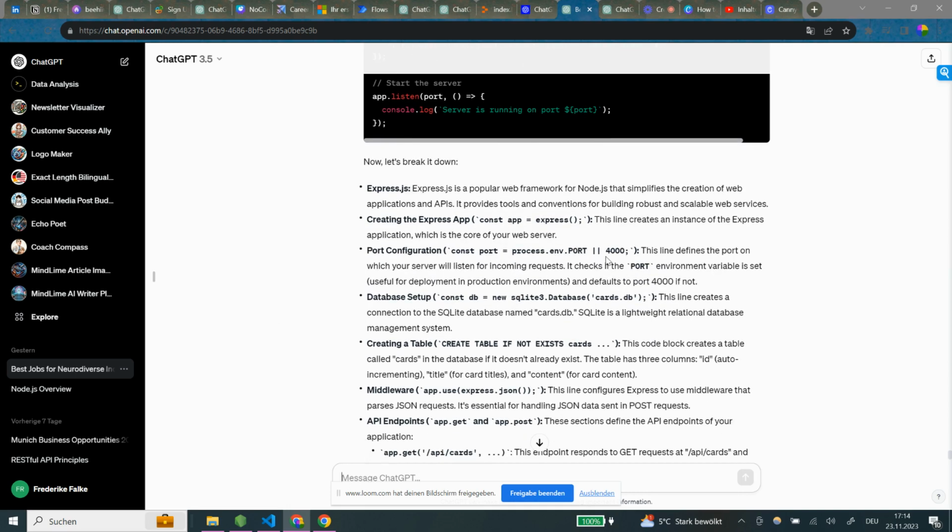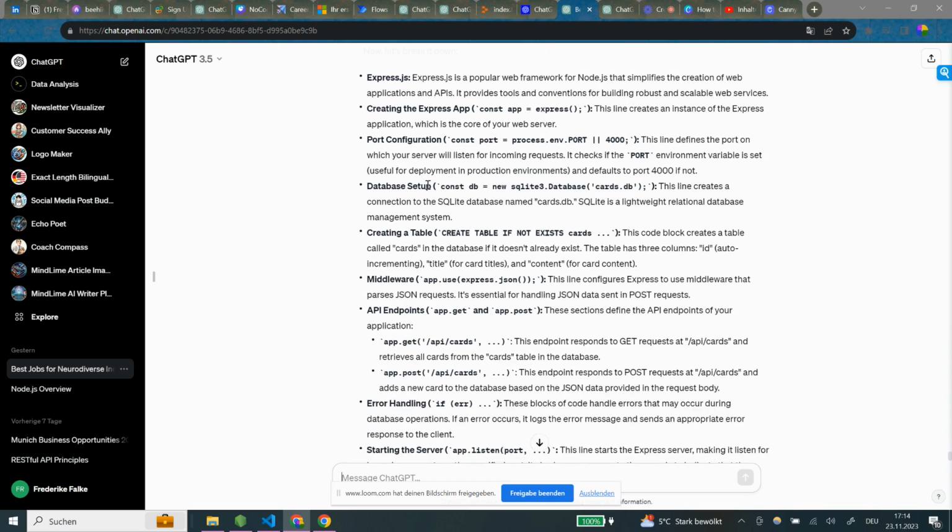Okay. Port configuration, constant port. This line defines the port on which your server will listen for incoming requests. It checks if the port environment variable is set, useful for deployment in productive environments, and defaults to port 4000. Database setup. This line creates a connection to the SQLite database named CardsDB. SQLite is a lightweight relational database management system.